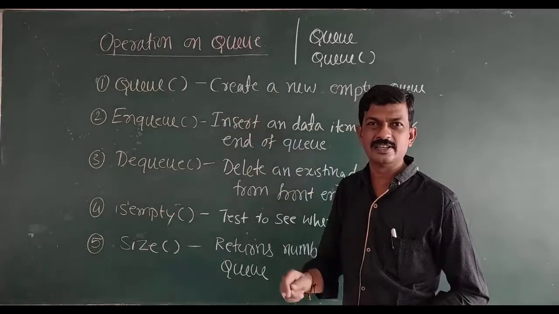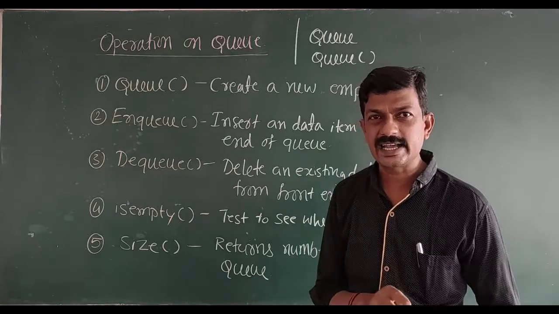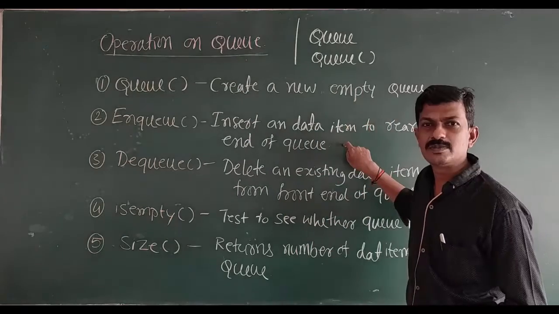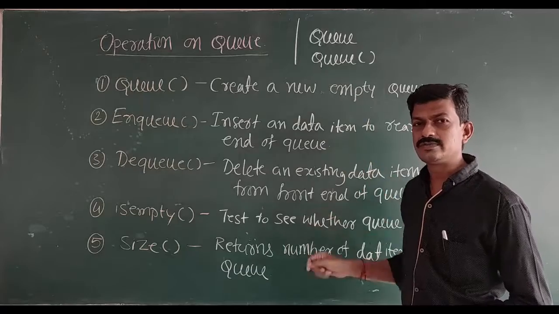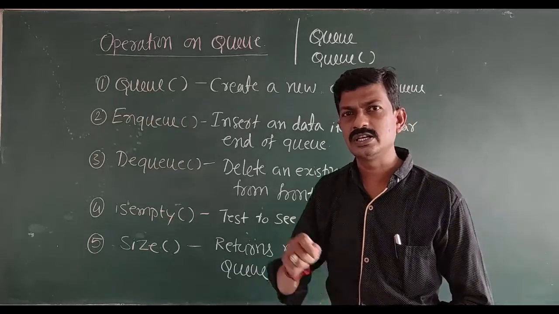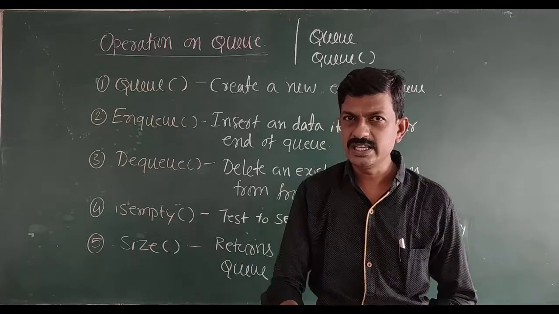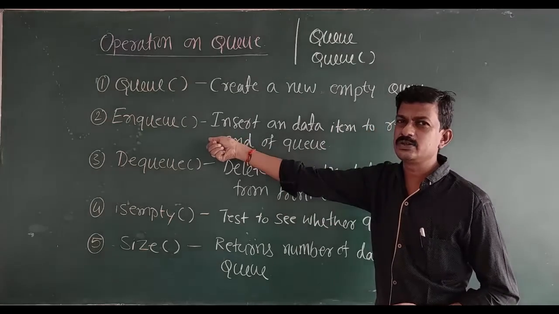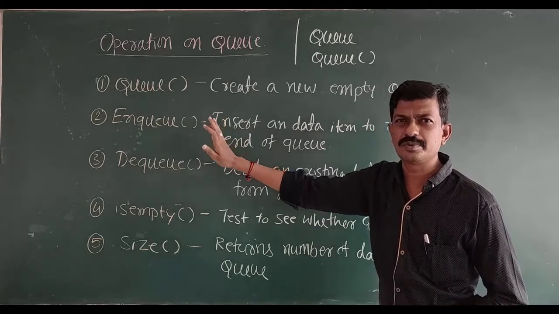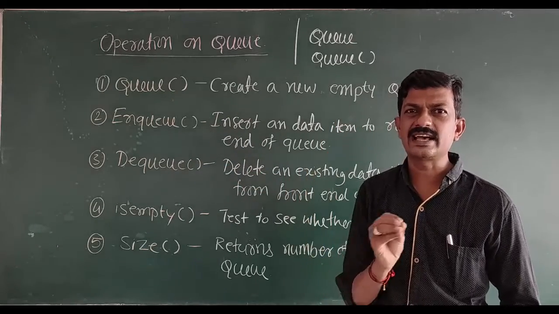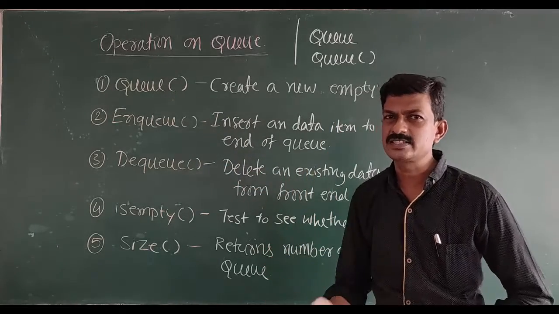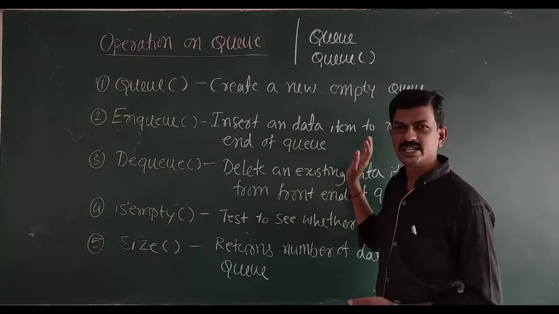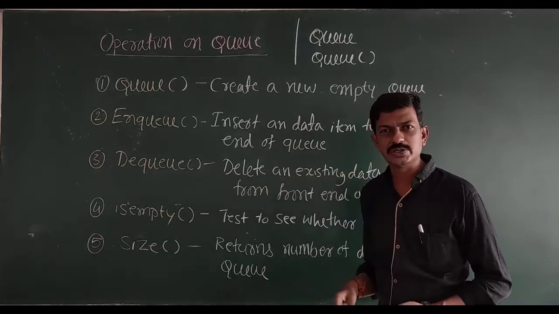Enqueue is an operation which is going to insert a data item to the rear end of the queue. Rear end of the queue means if you want to insert a data item to the queue data structure, it must be inserted at the rear end of the queue. That is called an enqueue operation. It is a simple insertion operation which inserts a data item into the queue data structure from the rear end.